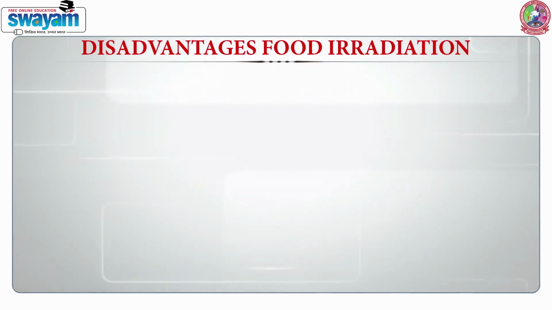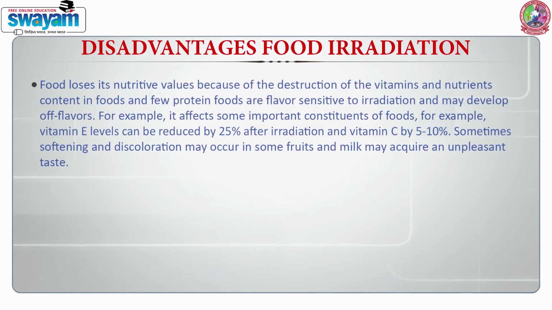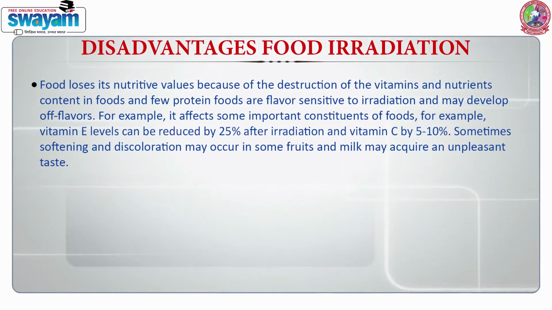Though food irradiation is beneficial up to a certain extent in food preservation and can replace chemical hazards to health, several adverse effects are also noted, which we will discuss one by one. Food loses its nutritive value because of destruction of vitamins and nutrients contained in food, and a few protein foods are flavor sensitive to irradiation and may develop an off flavor. For example, it affects some important constituents of food.